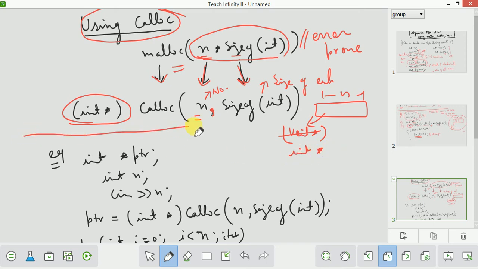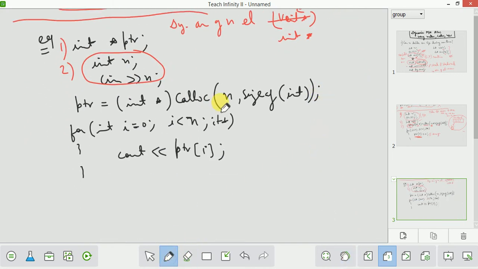Now let us see how to create a dynamic array of n elements. First step is you will create a pointer. Second step, you will take input from the user. I am taking input from the user, and then in the next step you will allocate memory using the calloc function for n elements, that is input by the user. These n elements are input by the user, and you will write the second argument as sizeof int. Then you will assign it to the pointer. Now you can use this pointer like an array.